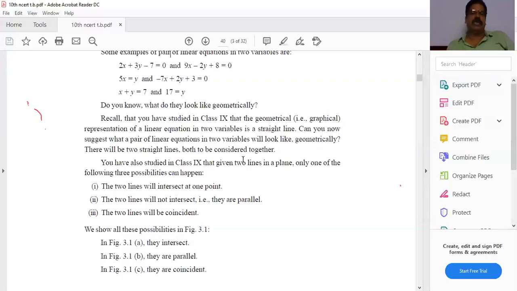For the first equation you get a straight line. For the second equation you get a straight line. Two lines you can draw on the graph on the same axes.